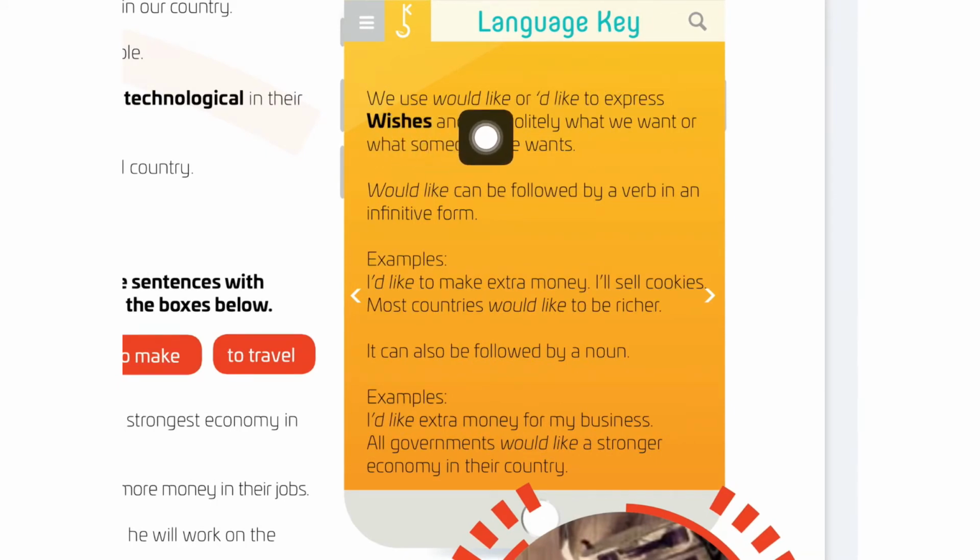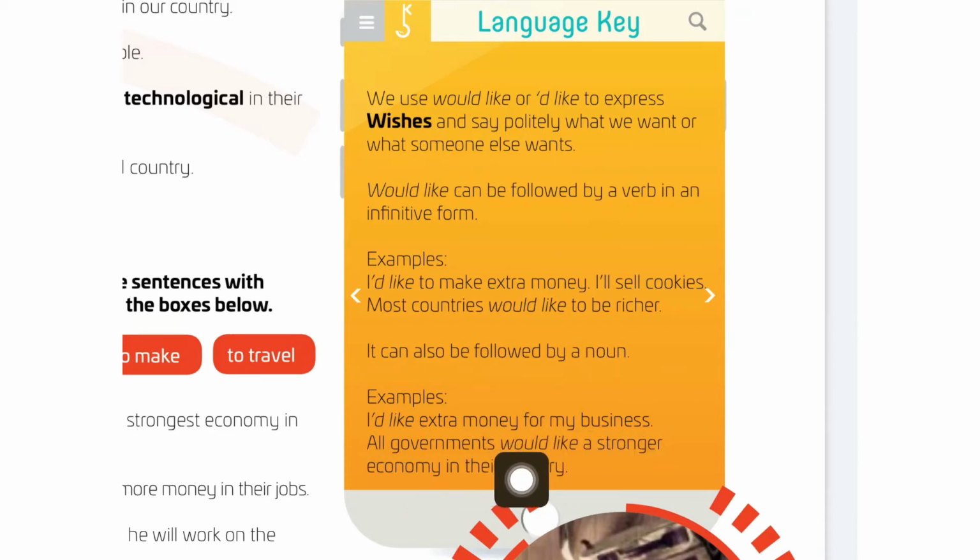We use would like or 'd like to express wishes and say politely what we want or what someone else wants. Would like can be followed by a verb in the infinitive form. Good. Examples: I'd like to make extra money. I'll sell cookies. Most countries would like to be richer. Good. Or it can also be followed by a noun. Example: I'd like extra money for my business.